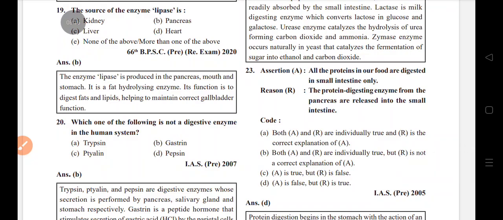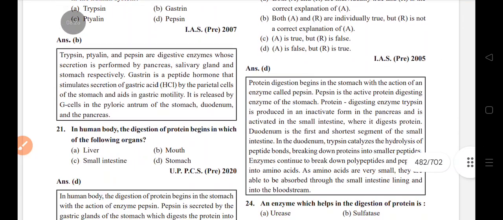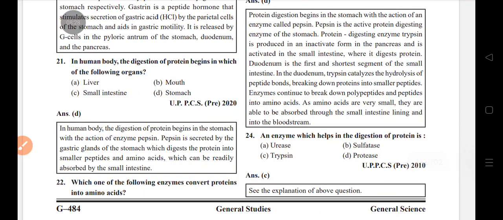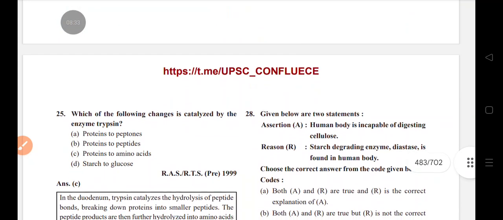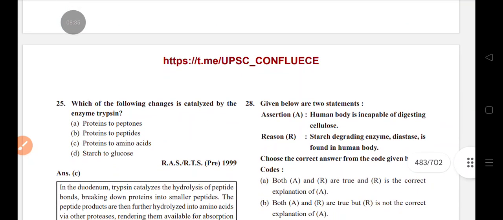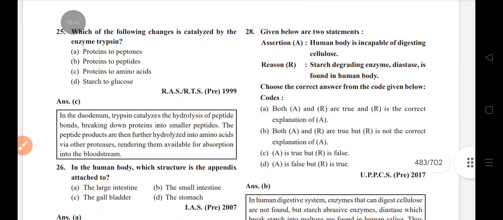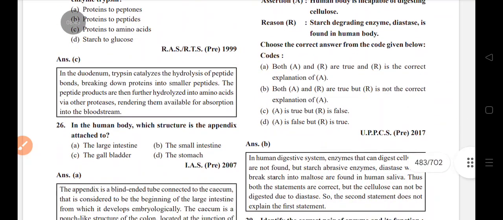All proteins in our food are digested in the small intestine only. No. Protein-digesting enzymes from the pancreas are released into the small intestine. An enzyme which helps digestion of protein: trypsin. Which of the following changes is catalyzed by the enzyme trypsin? Protein to amino acid.